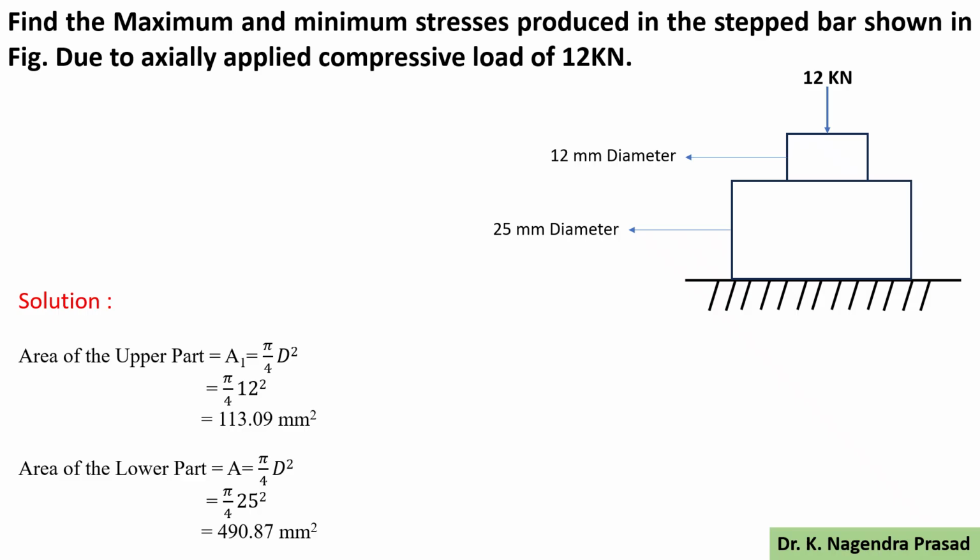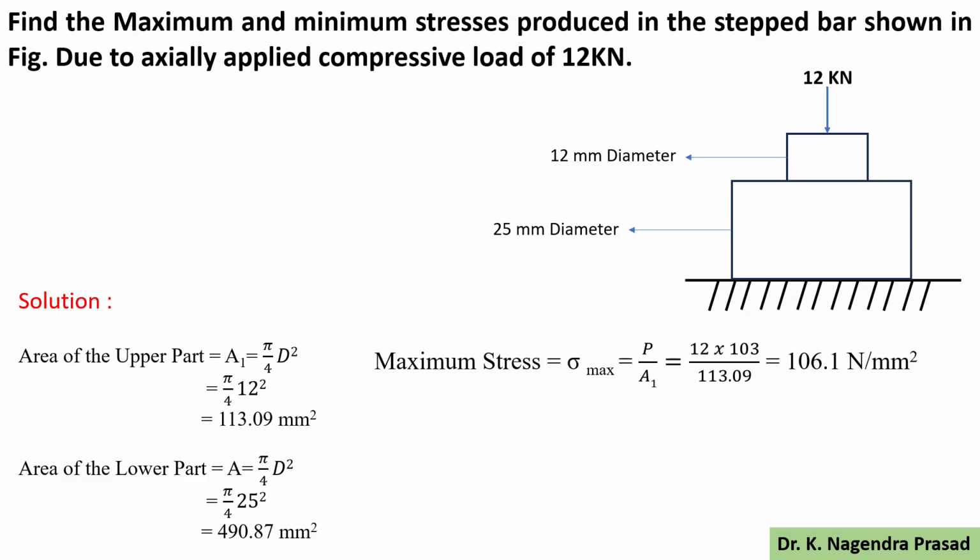Maximum stress will be developed where the cross sectional area is minimum. We know that stress equals load divided by cross sectional area, so we get the maximum value where the area is minimum. So maximum stress will be generated in the upper part, that is sigma max equal to P by A1.